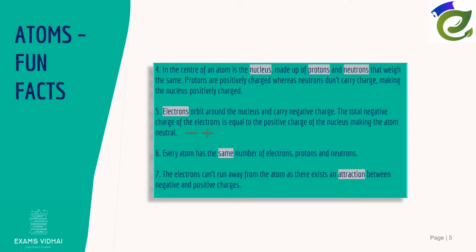In the center of an atom is the nucleus made up of protons and neutrons that weigh the same. Protons are positively charged, whereas neutrons don't carry charge, making the nucleus positively charged. Electrons orbit around the nucleus and carry negative charge. The total negative charge of the electrons is equal to the positive charge of the nucleus, making the atom neutral. Every atom has the same number of electrons, protons, and neutrons. The electrons cannot run away from the atom as there exists an attraction between negative and positive charges.